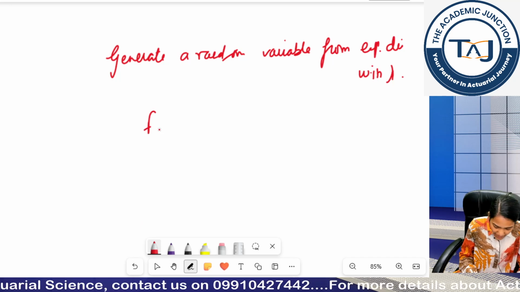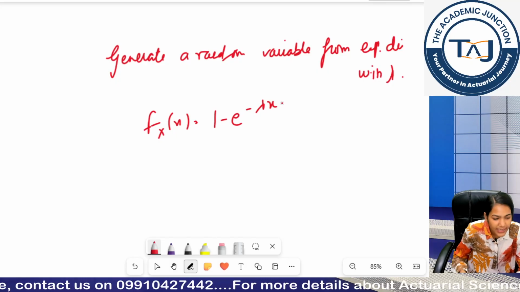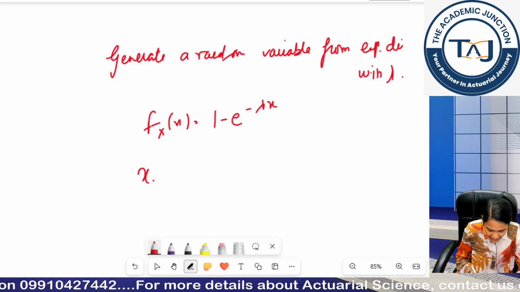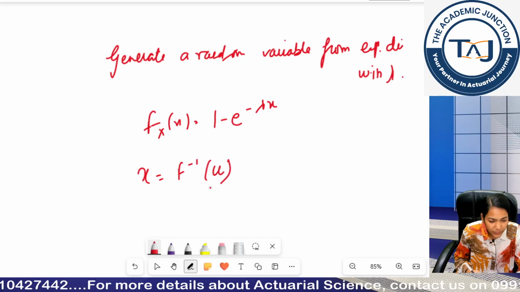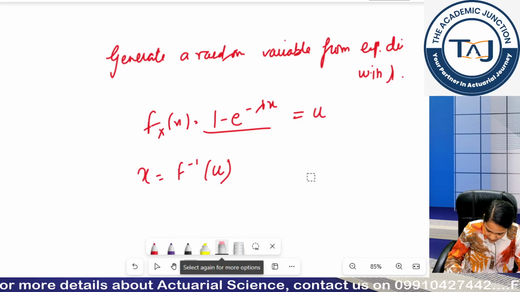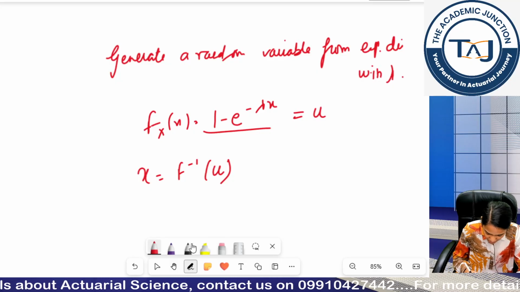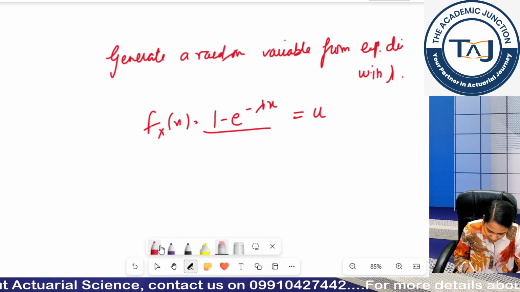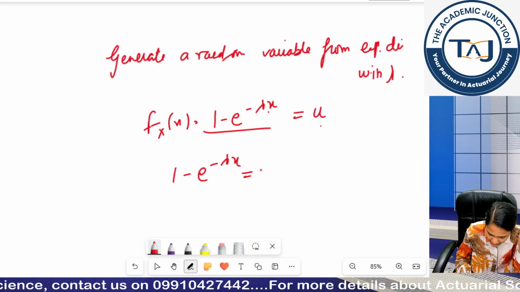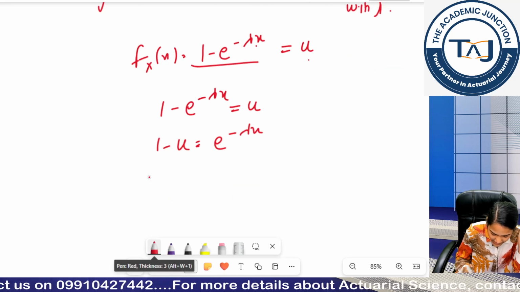So my capital F(x), the CDF of my exponential distribution, is defined as 1 minus e raised to the power minus lambda x, right. What I do is, I define x equal to F inverse(u). I just put this equal to u. So I just derive my values of x with respect to this u. So 1 minus e raised to the power minus lambda x is equal to u, 1 minus u is equal to e raised to the power minus lambda x. Okay. Taking log both sides,